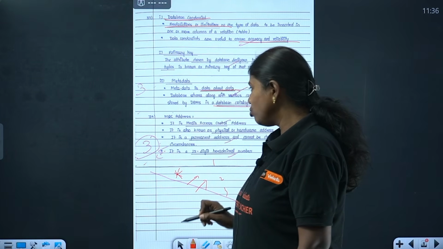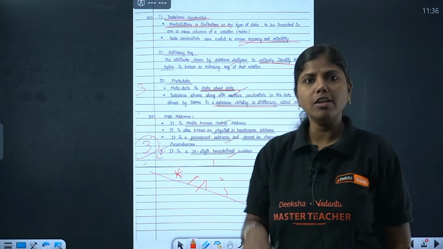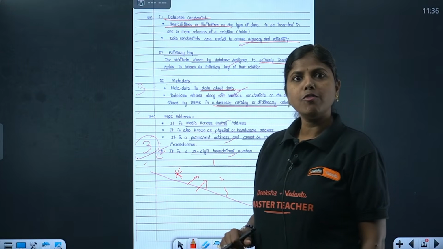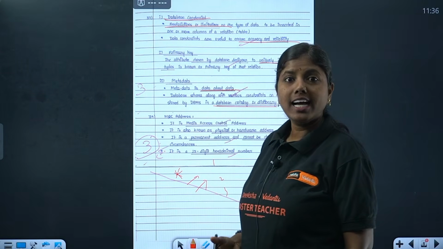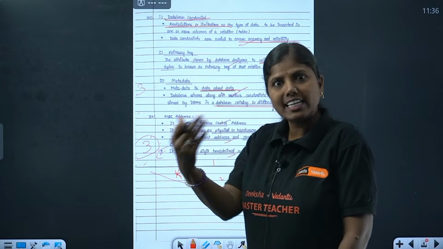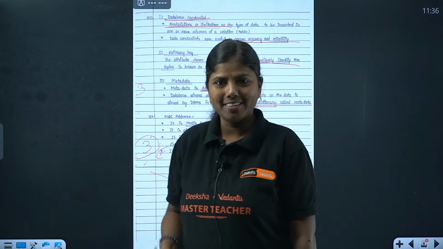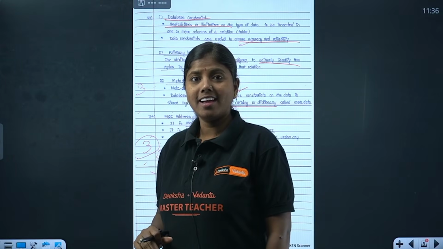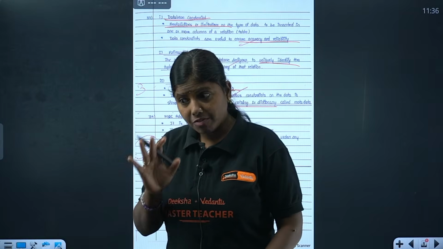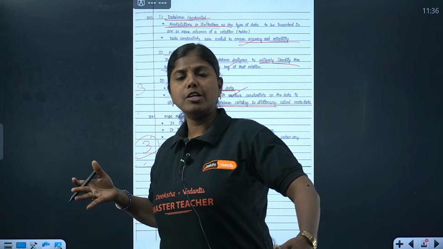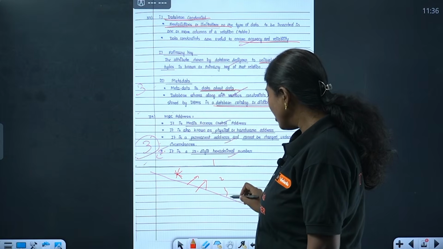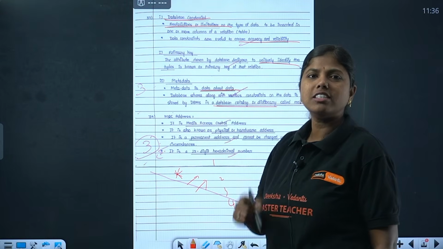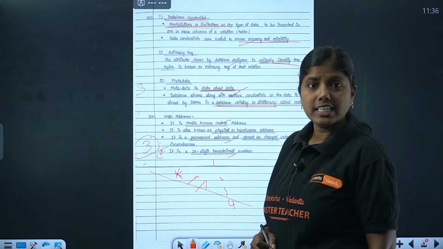Don't write 1, 2, 3, 4 and all. For example, you know only 4 points, but you've written those 4 points looking as though you've written 5 points. At that time, if you write 1, 2, 3, 4, it gets highlighted that you have missed 1 point. Getting my point? If you write clearly 1, 2, 3, 4, we can clearly make out that 1 point is missing. Is the point clear?